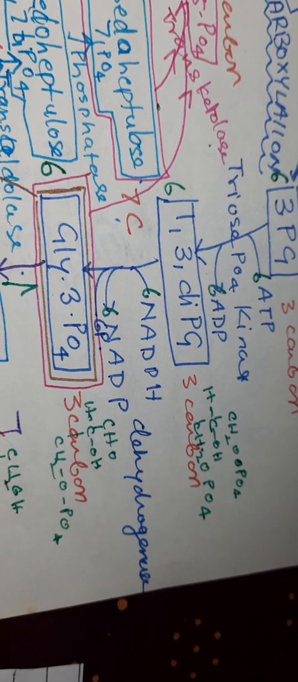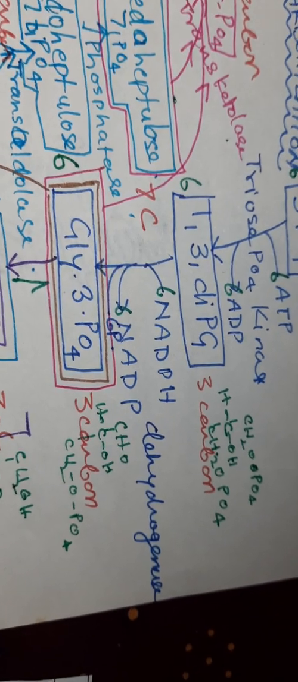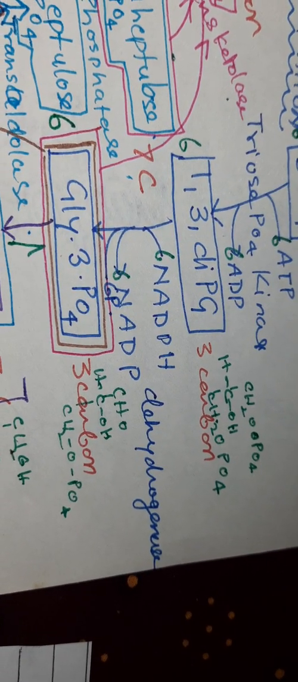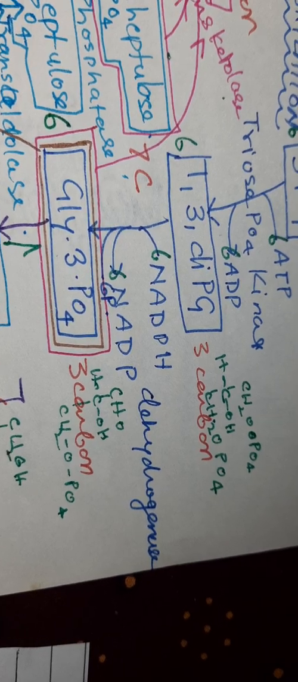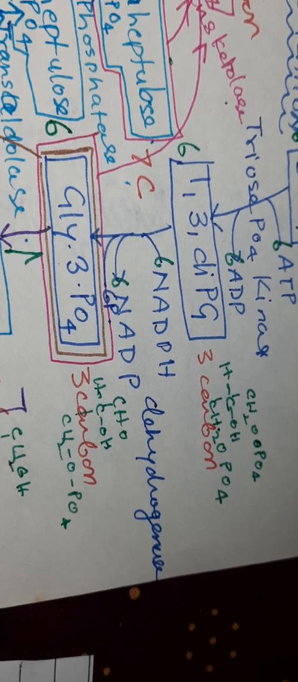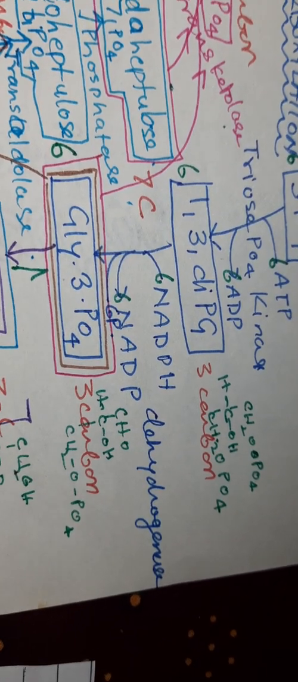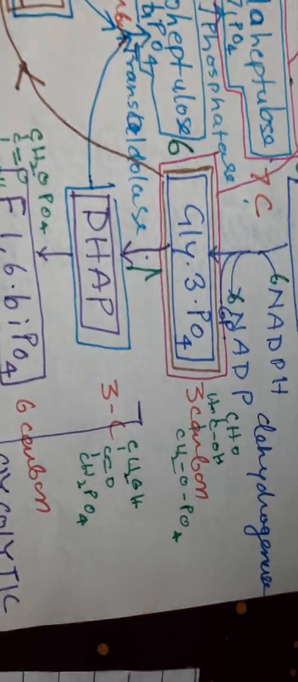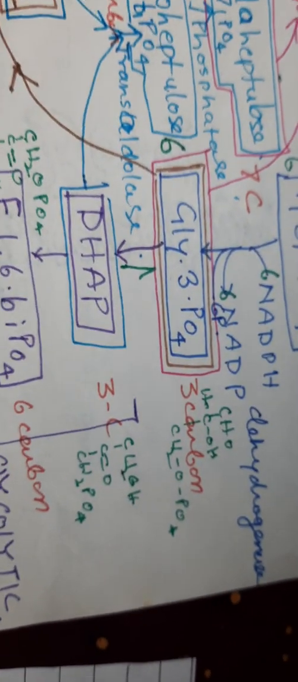1,3-diphosphoglycerate is converted into glyceraldehyde 3-phosphate, and this reaction is catalyzed by dehydrogenase, which uses the reducing power NADPH. So NADPH is converted into NADP. Again NADPH is obtained from the light reaction. Now one molecule of glyceraldehyde goes for the formation of glucose. So first we will see this.